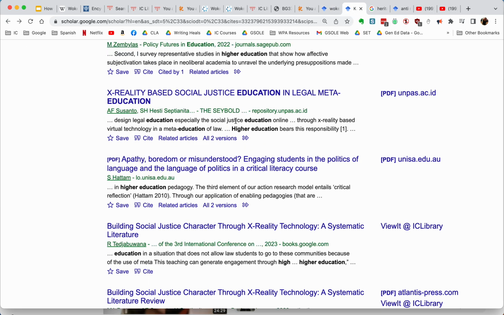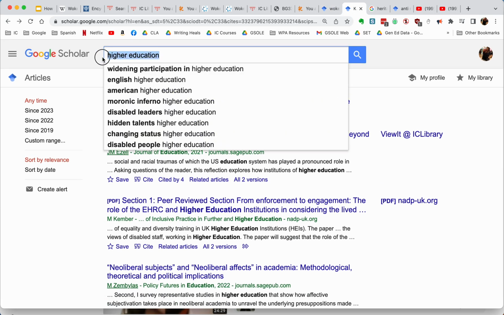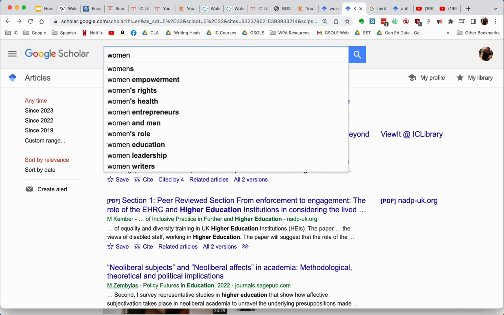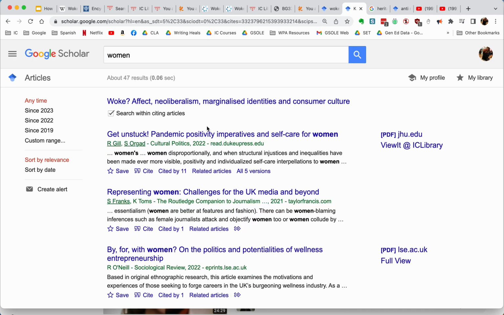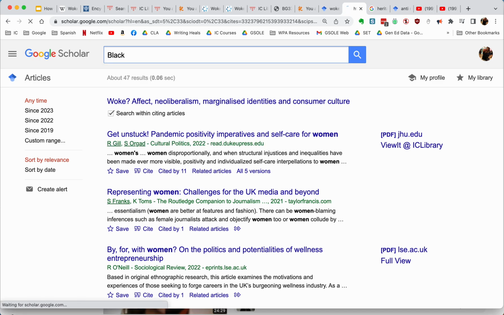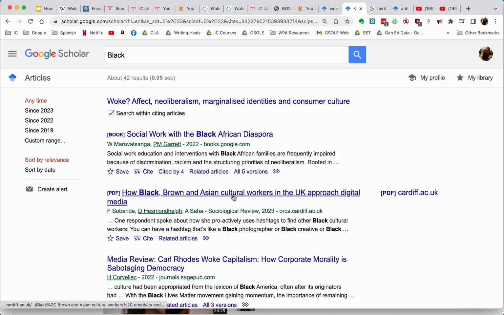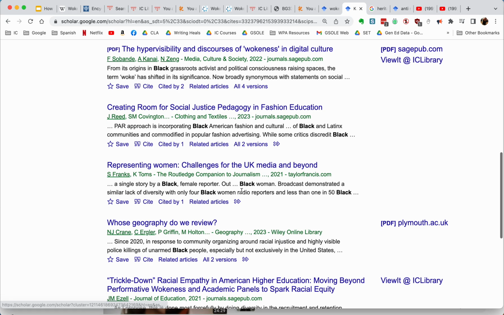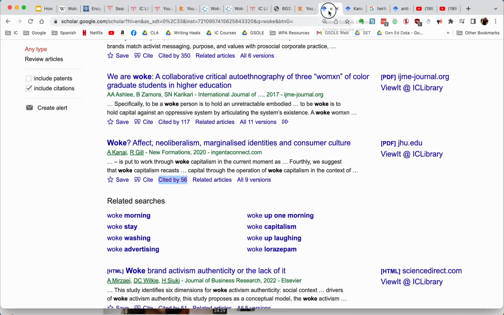And you can play around with the different keywords. Maybe I want to just look at how women are impacted by woke politics. Maybe I want to look at just how Black individuals are impacted. And then it will highlight those words. So it's a great tool for narrowing your research.